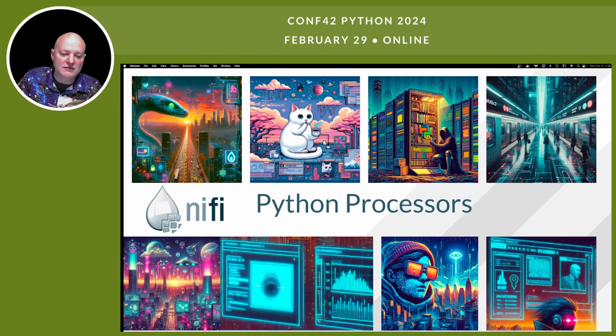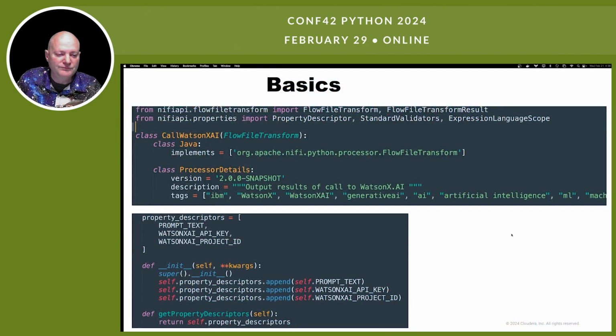But let's look into some Python processors. And pretty easy to write your own. Basically, if you have a library you want to wrap, and you can see my example is pretty much what I did. It's a pretty boilerplate here. You have a Python class. You import these things you see at the top that you need for building this type of class.